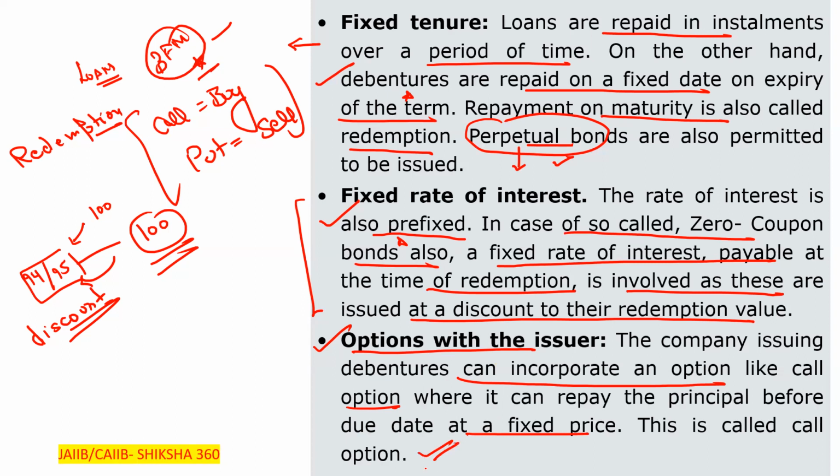That is, when the company repays the principal before the due date, or takes back its debenture. That is a buyback. This is just for understanding purposes, not related to any technical thing here. They will implement the call option.